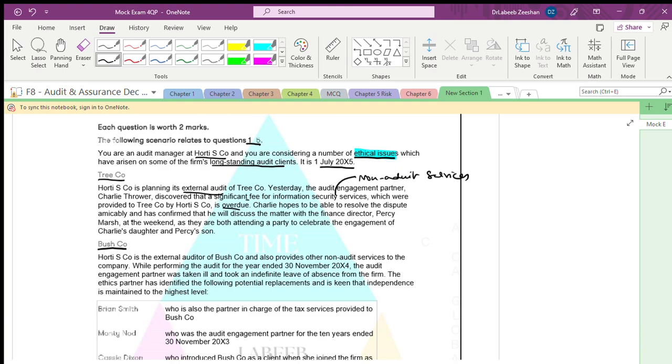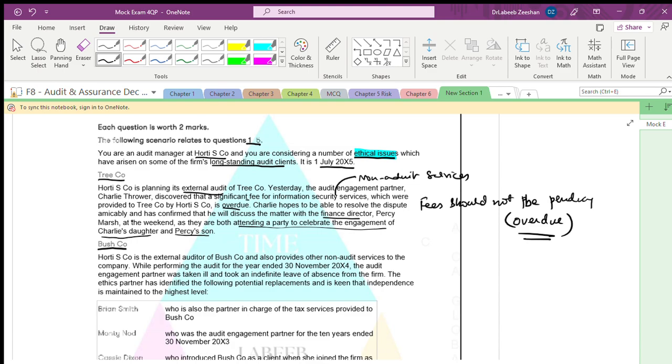Charlie hopes to be able to resolve the dispute amicably and confirms that he will discuss the matter with the finance director, Percy Mars, at the weekend, as both are attending a party to celebrate the engagement of Charlie's daughter and Percy's son. Actually, the fees should not be pending, and should not be overdue at any cost.